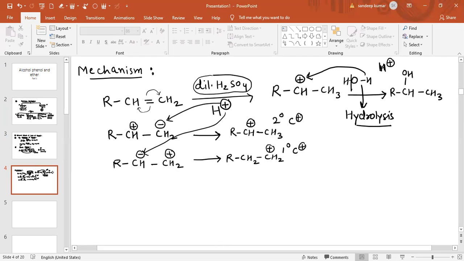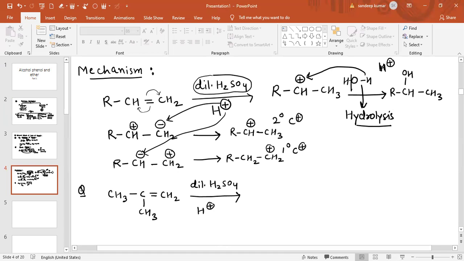Now see another question related to this. The question is basically like this: CH3, C, CH3, double bond, CH2, and the reaction in presence of dilute H2SO4. See, there are two possibilities basically, but the H plus ion, which is the electrophile, will attack that carbon atom so that the carbocation formed is more stable.